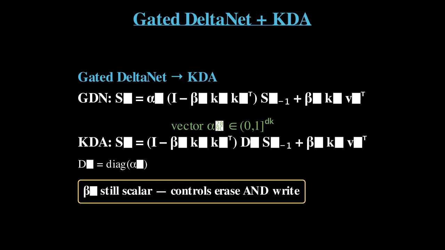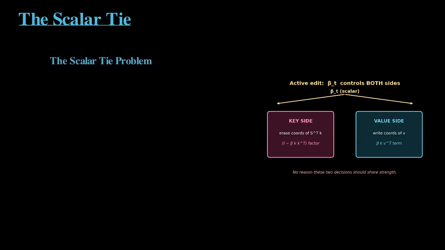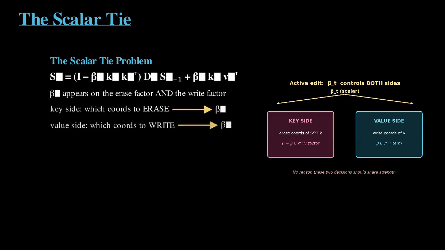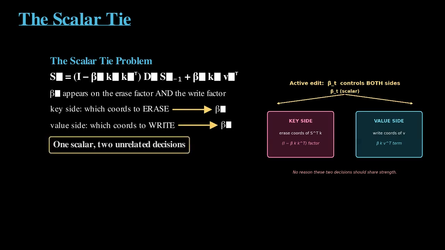Big jump. But notice, β_t is still a single scalar. It controls both the erase and the write. Here's the bottleneck. In every model up to KDA, the active edit uses one number β_t to control two unrelated decisions on every token. Decision 1 lives on the key side, which coordinates of the cached read should be removed. Decision 2 lives on the value side, which coordinates of the incoming value should be committed. Erasing is a key side operation. Writing is a value side operation.